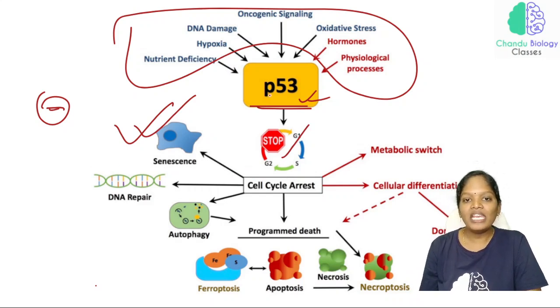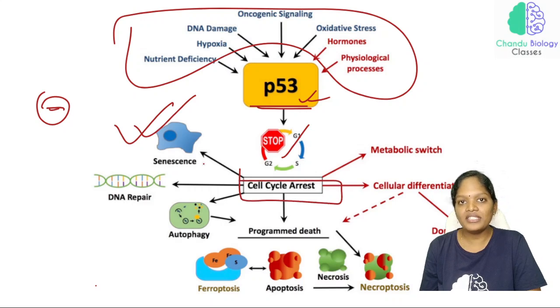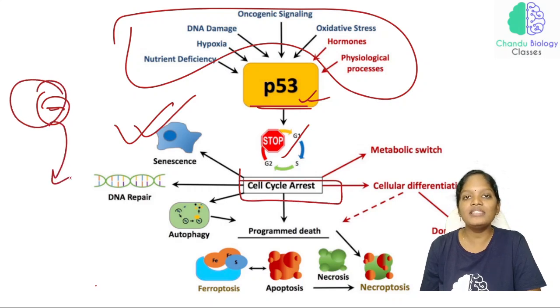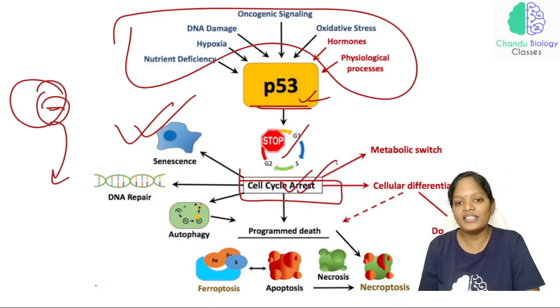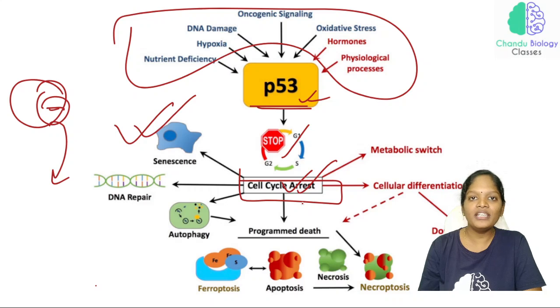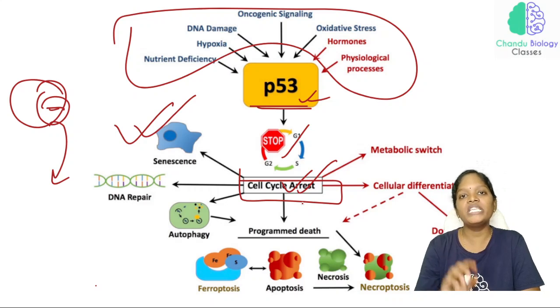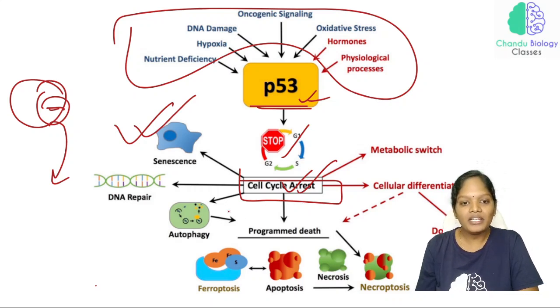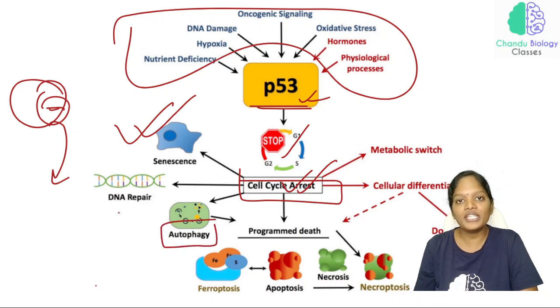See, if any damage occurs in the cell, the cell cycle gets arrested. This particular cell will not be allowed to enter into the cell cycle, and this condition is called cell cycle arrest. Now, what happens to the cells that get arrested by P53? Those cells undergo an autophagy condition or an apoptosis condition.